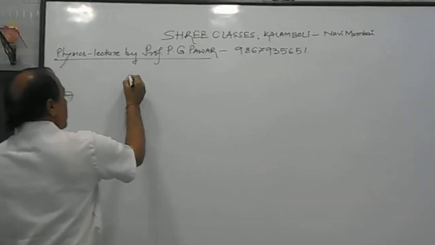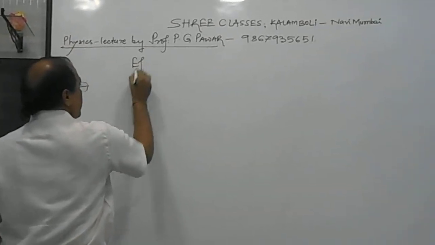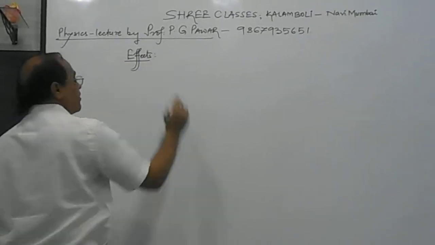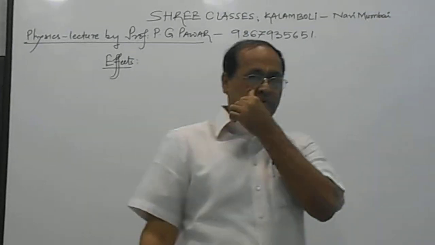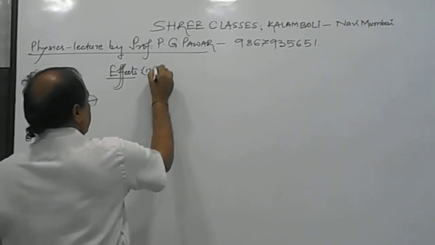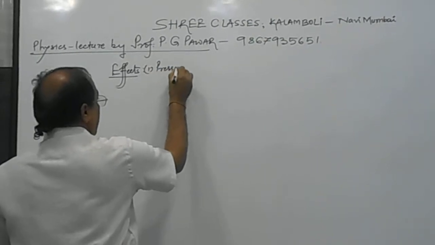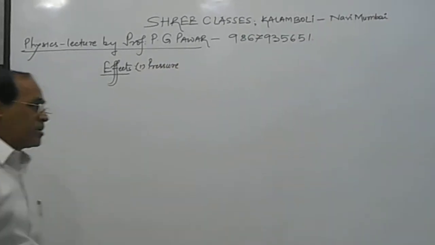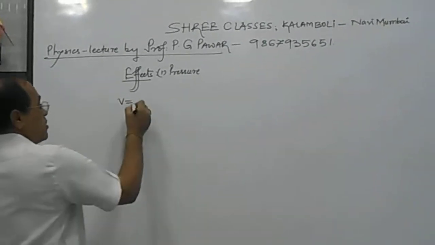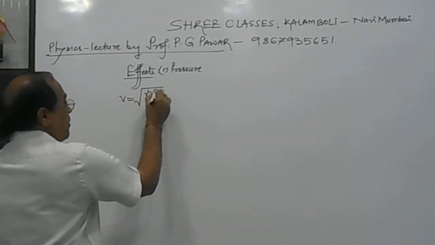Let us study the effect of, or we can say, factors affecting speed of sound. The first factor is pressure. Let us study what is the effect of pressure. For studying the pressure, recently we have derived the formula v equal to square root of gamma P upon rho,